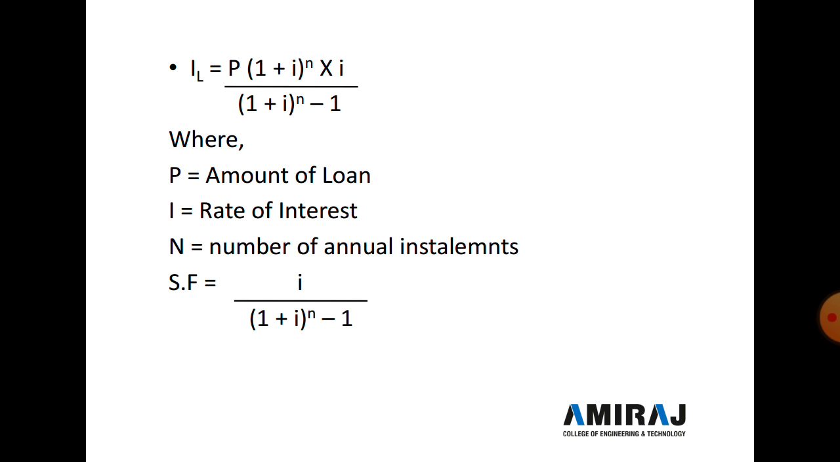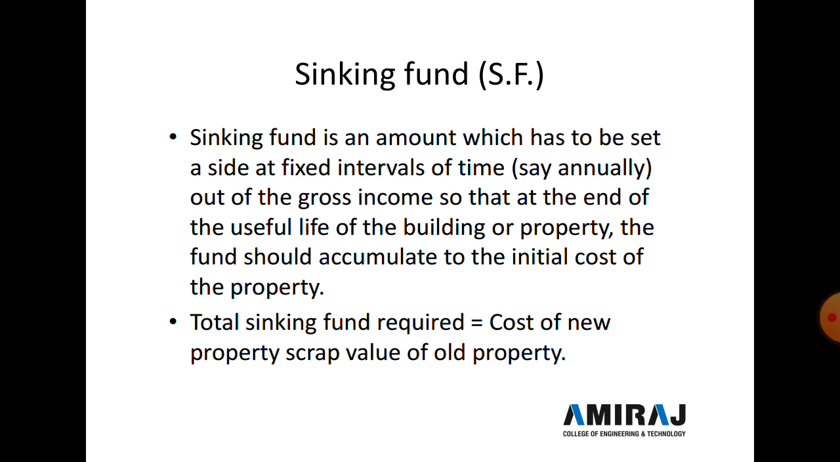So this equation we already discussed in the last lecture. Sinking fund SF is equal to I divided by (1+I)^n minus 1. Now in detail we discuss the sinking fund SF. A sinking fund is an amount which has to be set aside at a fixed interval of time, say annually, out of the gross income, so that at the end of the useful life of the building or property, the fund should accumulate to the initial cost of the property. And the total sinking fund required is the cost of the new property minus the scrap value of the old property.